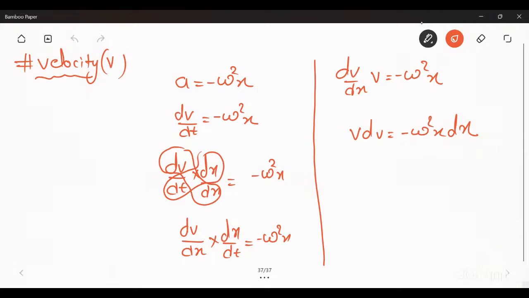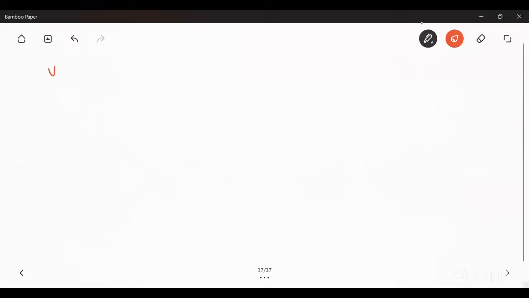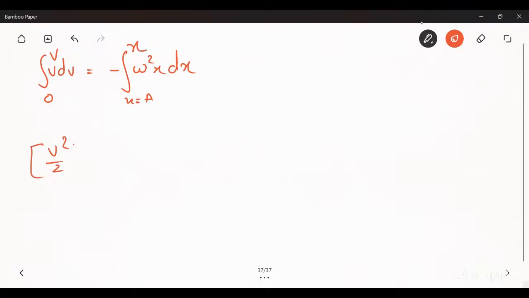So v dv is equal to minus omega square x dx. Now I am integrating it, v from 0 to v, and x from a to x at any position x. So you will get v square by 2, from 0 to v, and here you will get minus omega square inside x dx, with x from a to x.